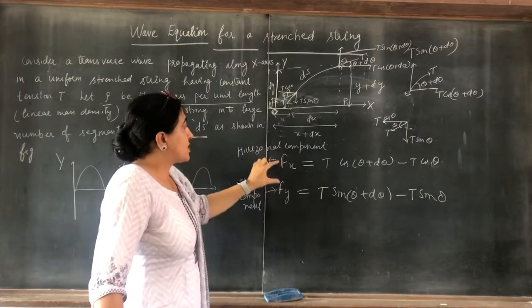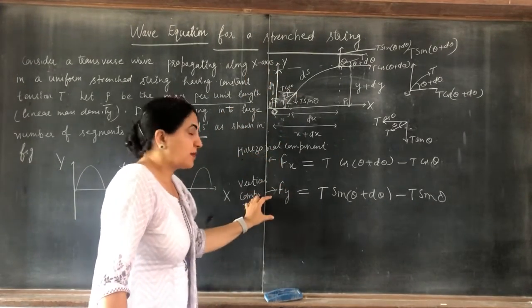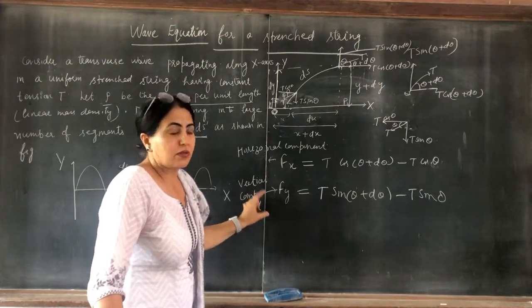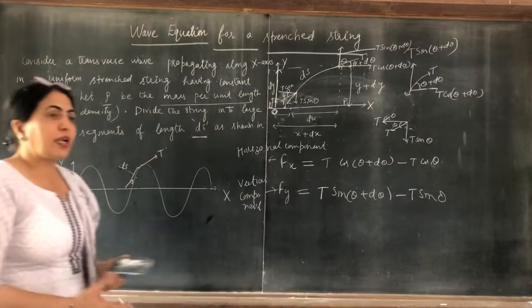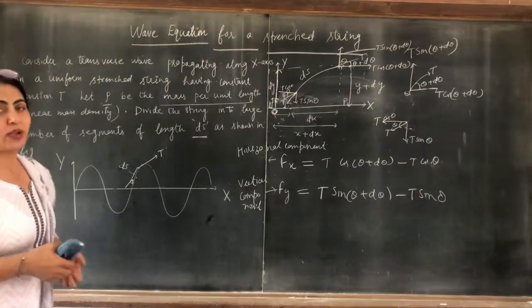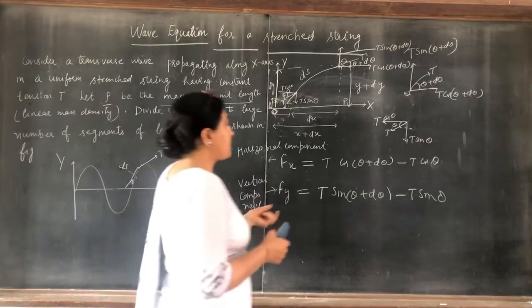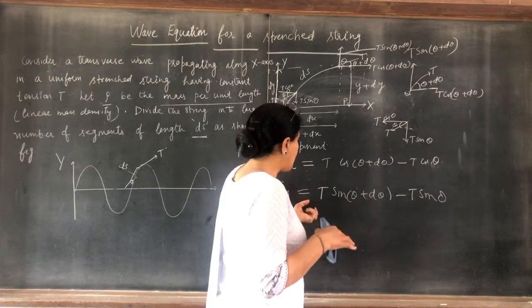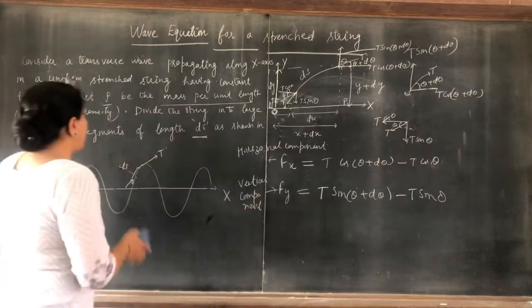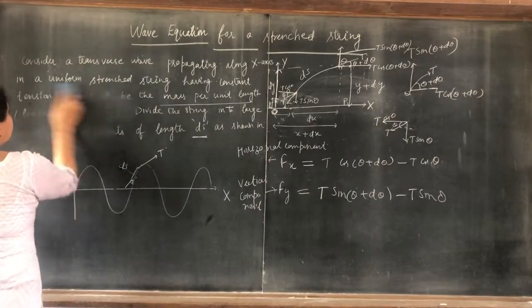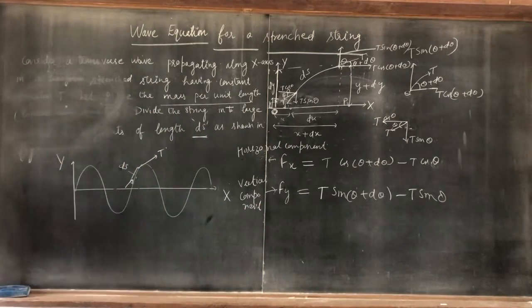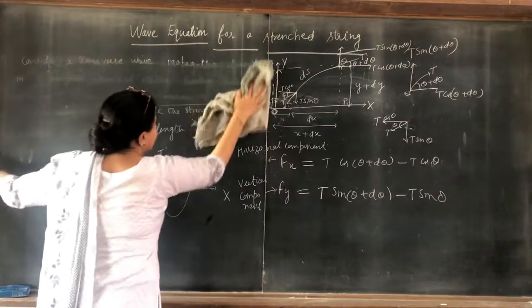So this is the horizontal component and this is the vertical component. Now, since only transverse waves are propagating along the x-axis, we pay attention to the vertical component only, that is the force Fy.